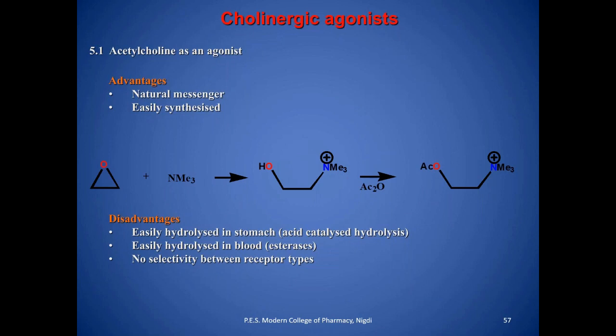See, there are two types of esterase present. In the brain, there is acetylcholinesterase, and on the peripheral side, meaning below the brain, in the blood, there is butyrylcholinesterase. So both affect your concentration in the blood, and that's why if they metabolize your drug, that will decrease the concentration, and simultaneously the effect is also lower as the concentration is lower. Then there is non-selectivity between the receptor types and to the various targets also.